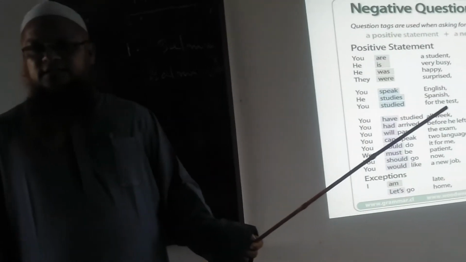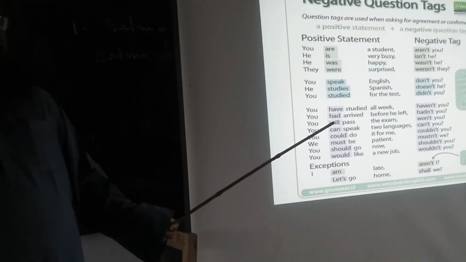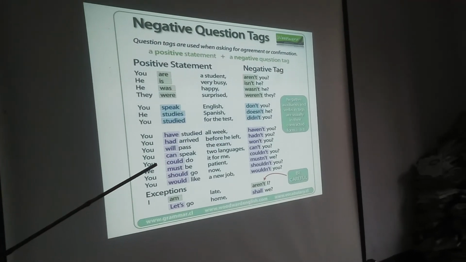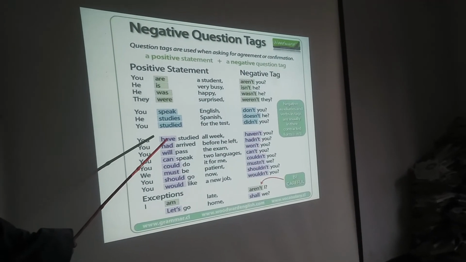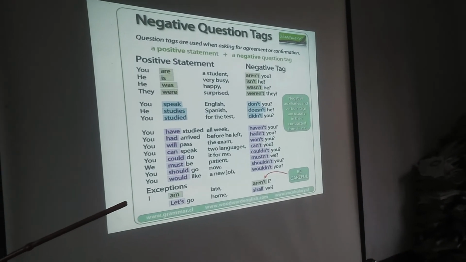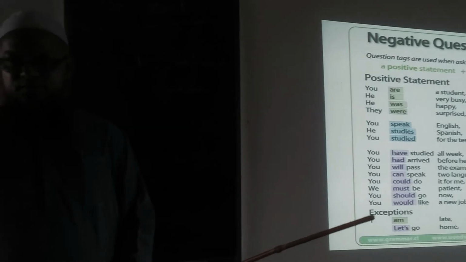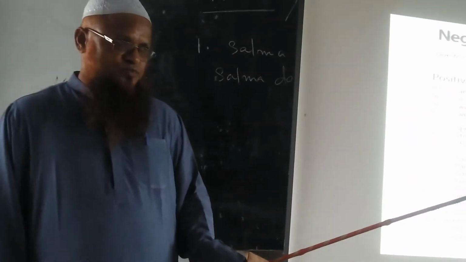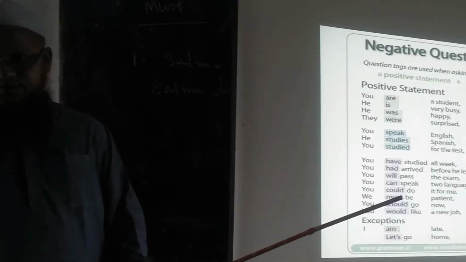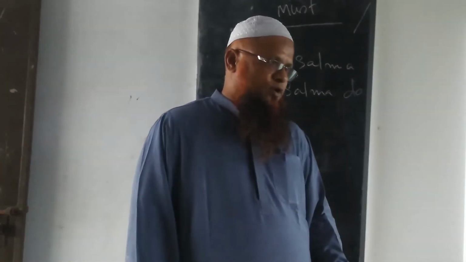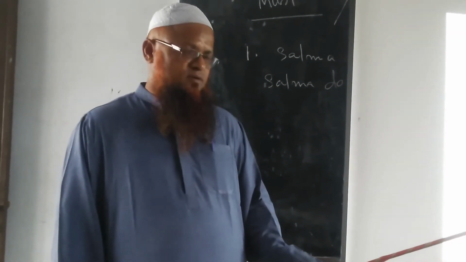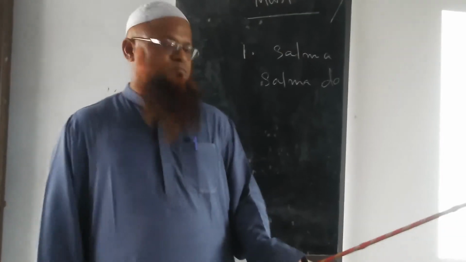A few minutes ago, I said to you, if the sentence is without a to be verb or modal verb, then we use do, does, or did. If the statement is present form, then we use do or does according to the subject, and we use did if the statement is past form.